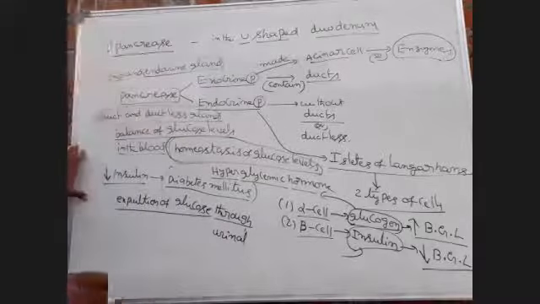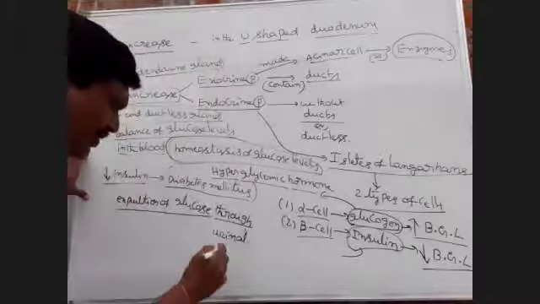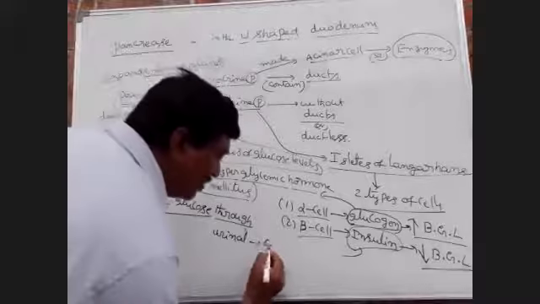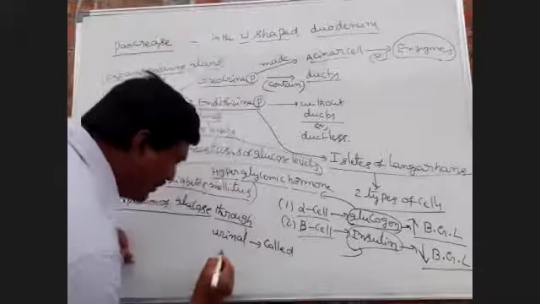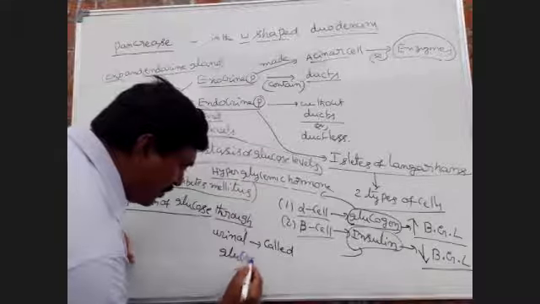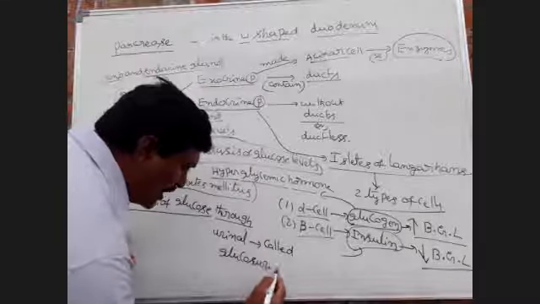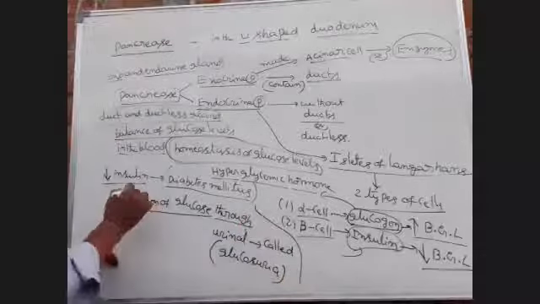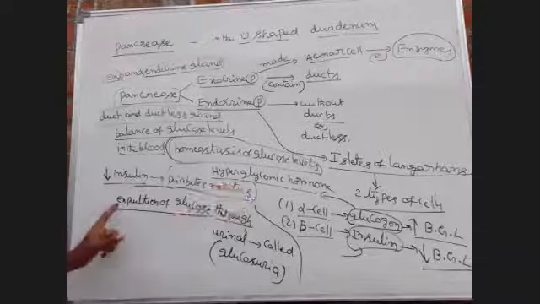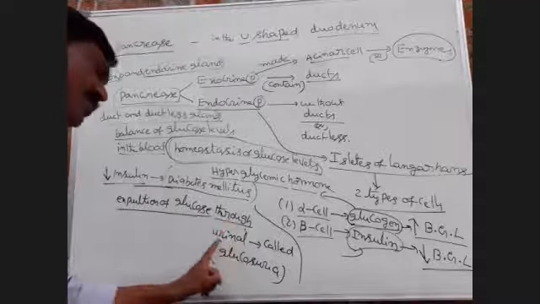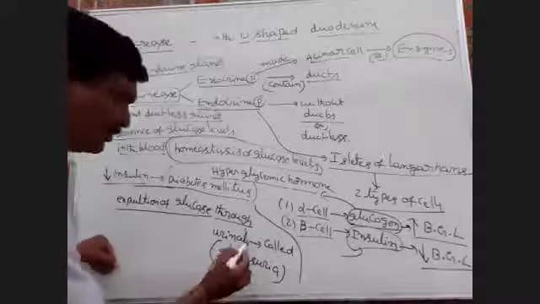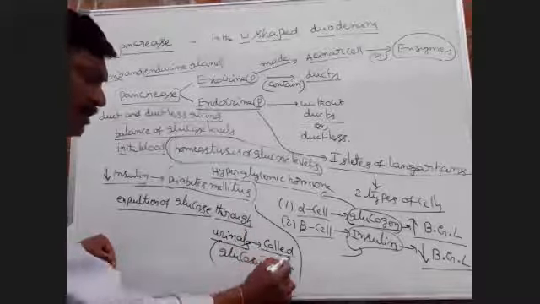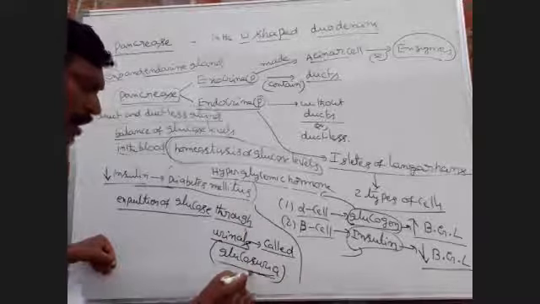The expulsion of glucose through urinals is called, there is a term for it, glucosuria.